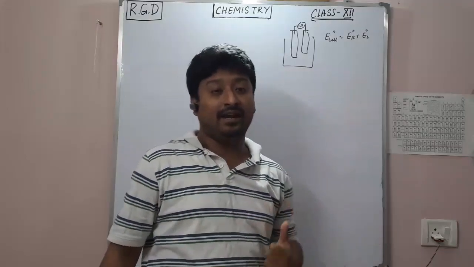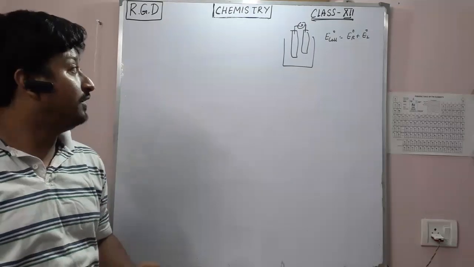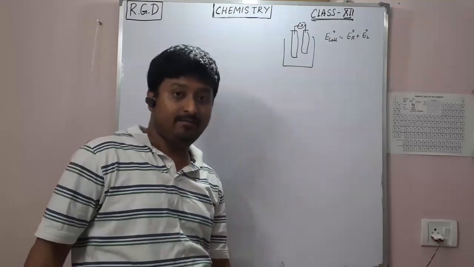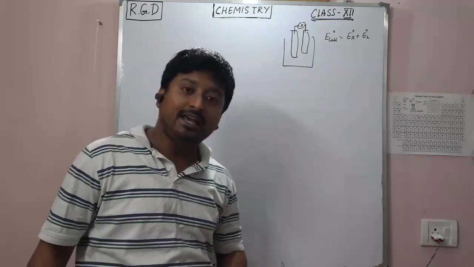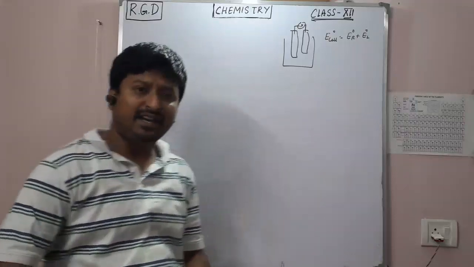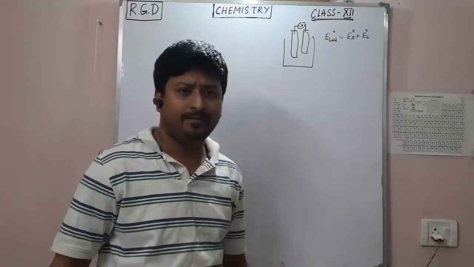If you add them, you will get the standard value. Now, if I calculate the EMF of this cell experimentally, will that experimental value be equal to this one? It is expected. It should be. But in principle, it's not.